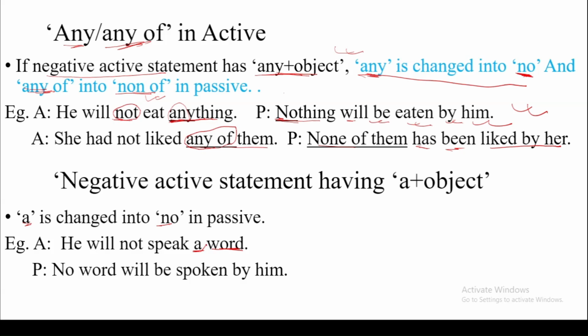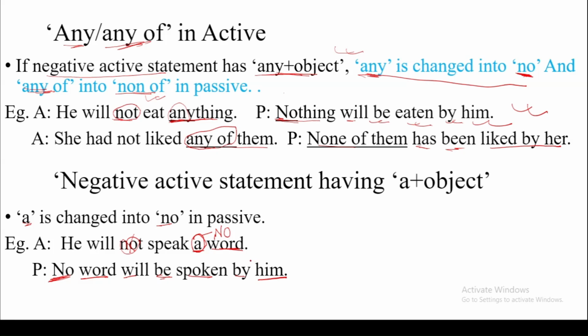So here this a will be changed into no. So no word will be, and not will be omitted, because we have already used negation here. So will be spoken by him.